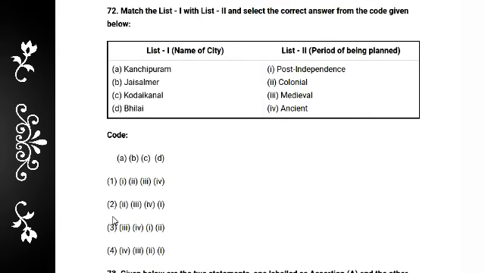Then again a match. There are the names of cities and period of beginning of planning. Very interesting question. This type must be practiced. The names of cities: Kanchipuram, Jaisalmer, Kodaikanal and Bhilai, and there is the period of beginning of planning. Kanchipuram is basically ancient time.